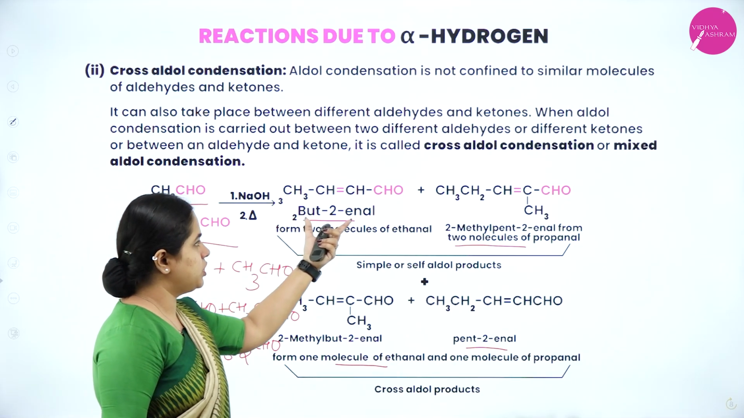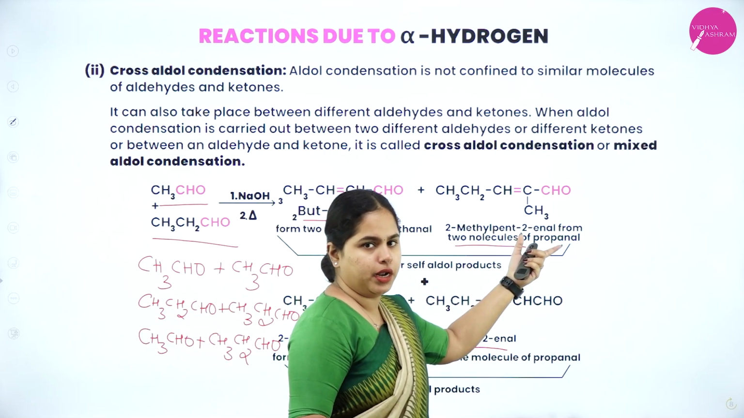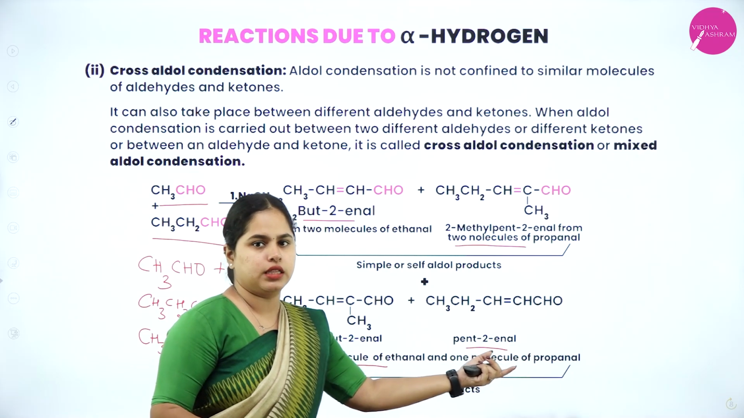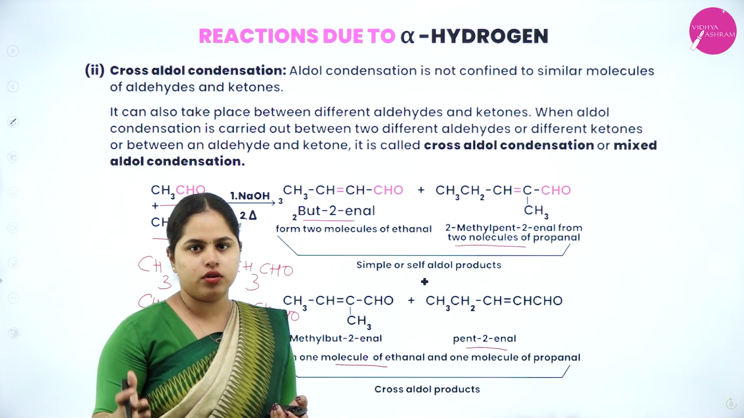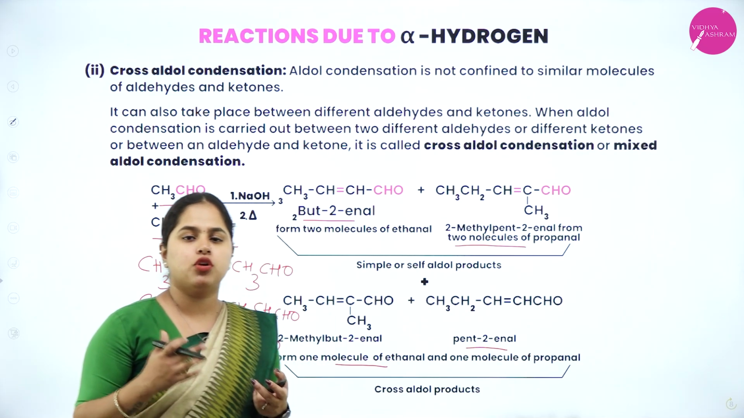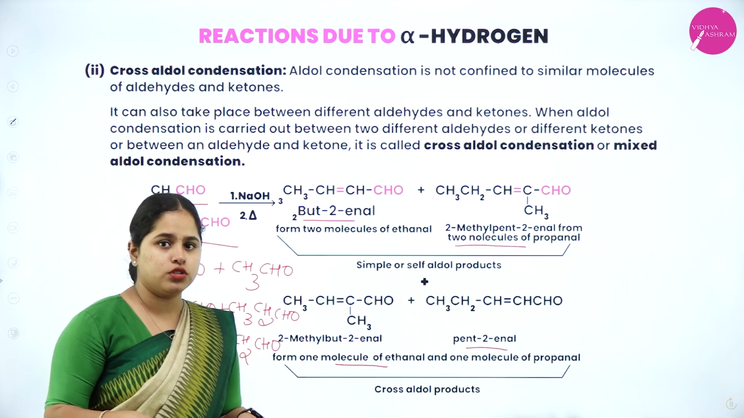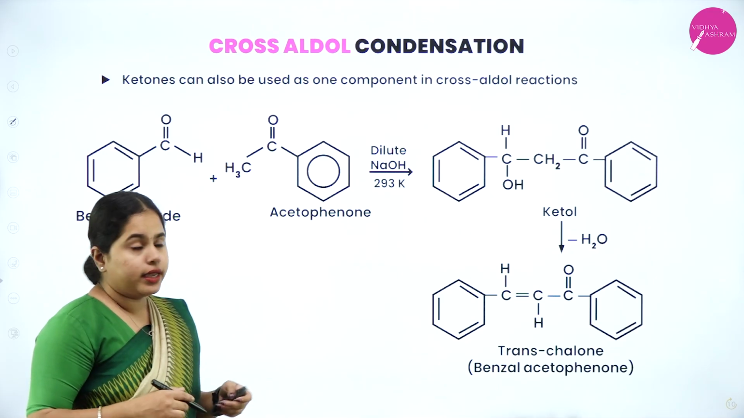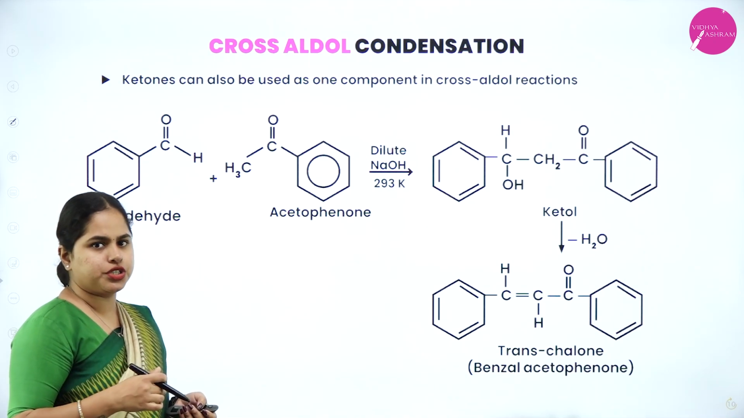So, this is just from ethanal and this is just from propanal. This is a mixture of ethanal and propanal. This is also a mixture of ethanal and propanal. So 4 different products will be formed in cross-aldol condensation always, based on which aldehydes you are using. It can be 2 different aldehydes, 2 different ketones, or one can be an aldehyde and the other a ketone. Now, ketones can also be used as one component in cross-aldol condensation, not just aldehydes.